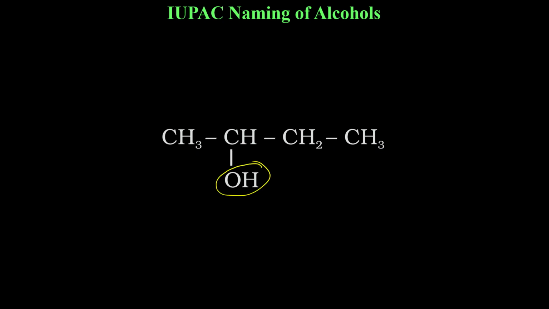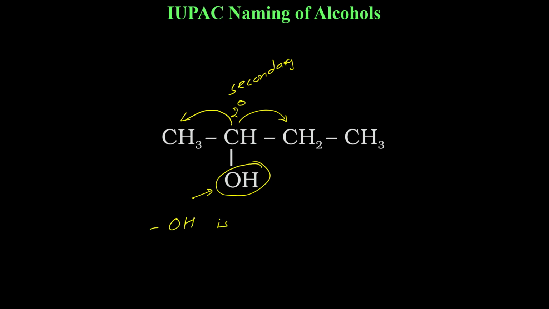which is attached to the carbon is attached to which type of carbon? This carbon is attached to 2 carbons. It means this is a 2-degree carbon. This is a secondary carbon to which OH is attached.